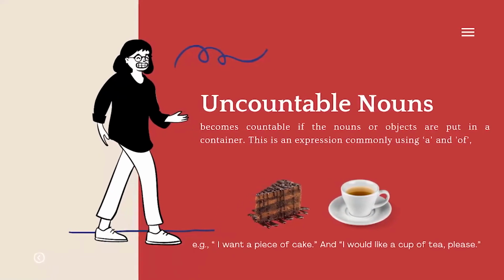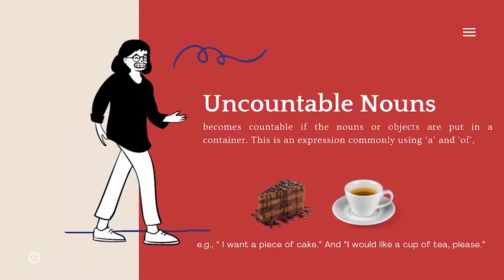Uncountable nouns become countable if the nouns or objects are put in a container. This is an expression commonly using a and of. I want a piece of cake, and I would like a cup of tea, please.